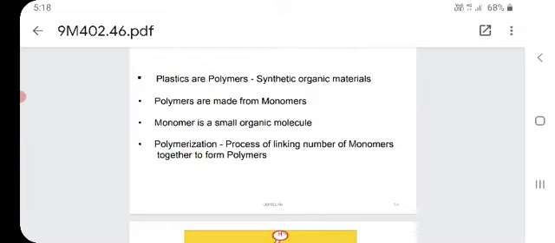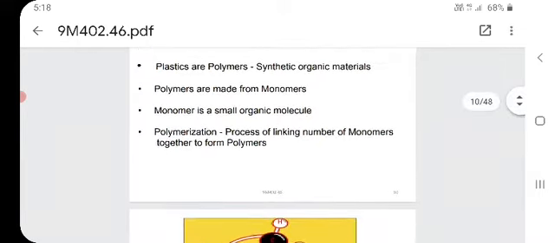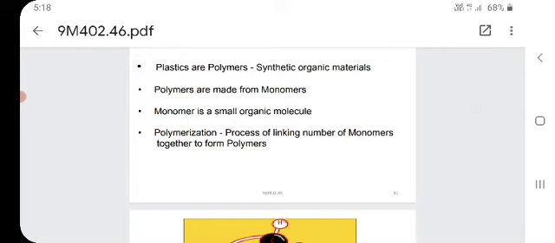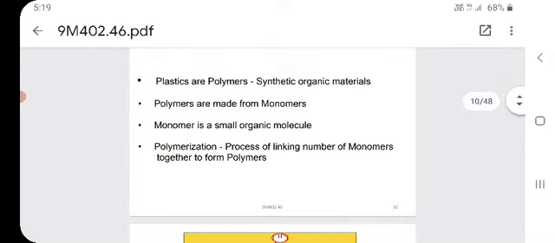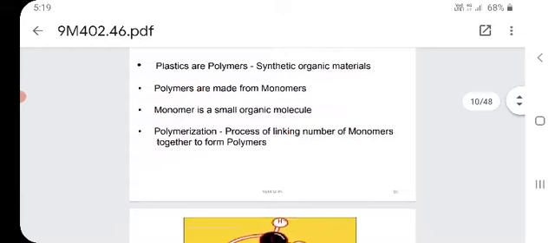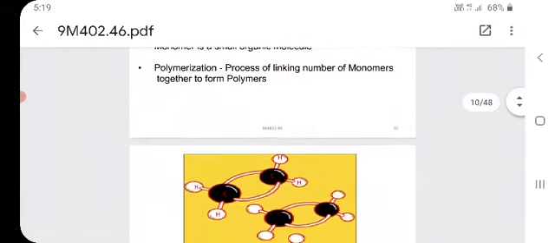A monomer is nothing but a small organic molecule. Polymerization: what is meant by polymerization? Here we are seeing the process of linking a number of monomers together to form polymers. The process of linking a number of monomers together to form polymers is called polymerization.